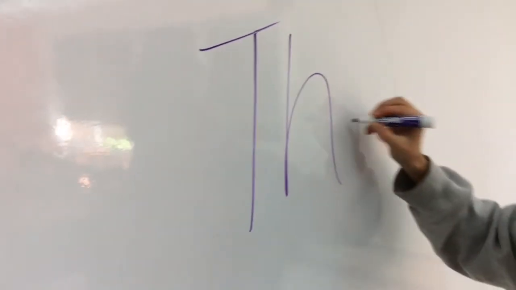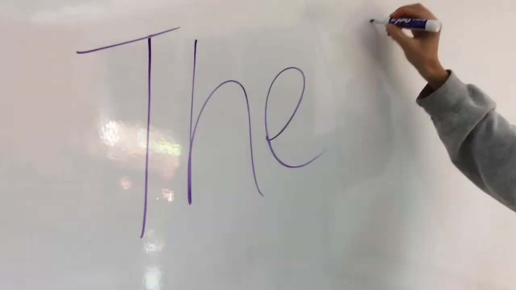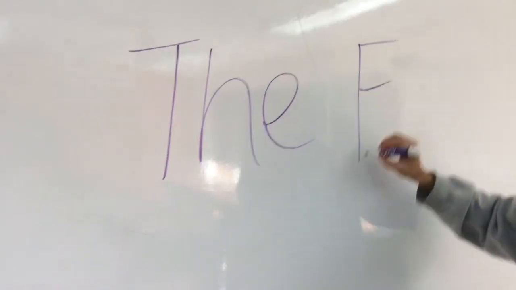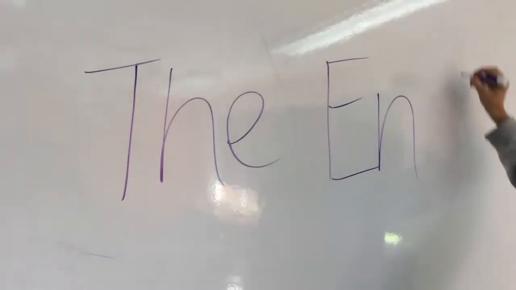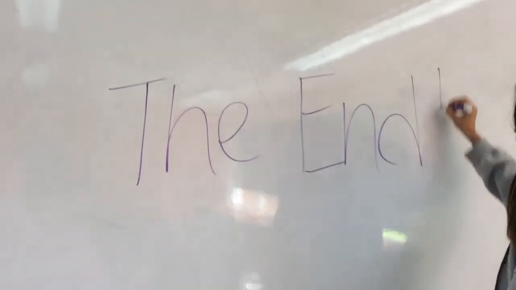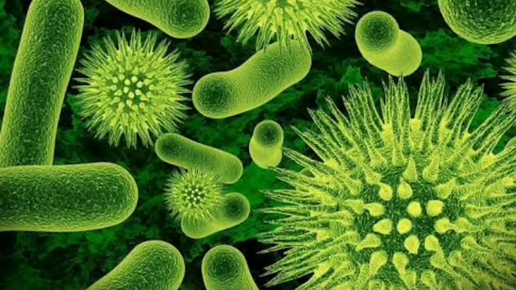cytoskeleton. The next step of the cell cycle is cytokinesis, which will divide the cytoplasm, and this results in two cells, each with identical nuclei. Then, the cell cycle repeats with each new cell.